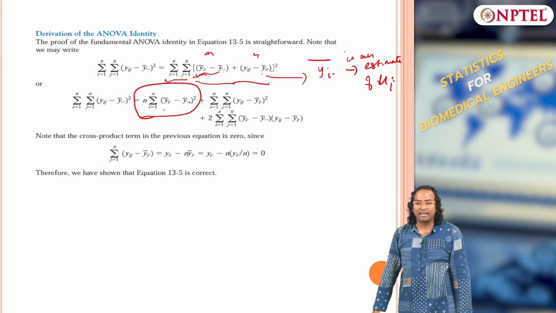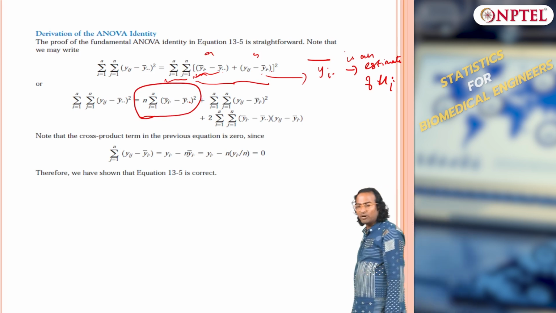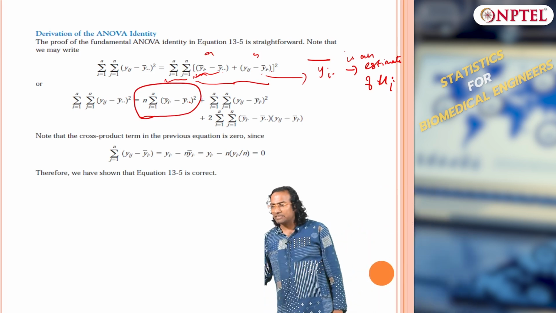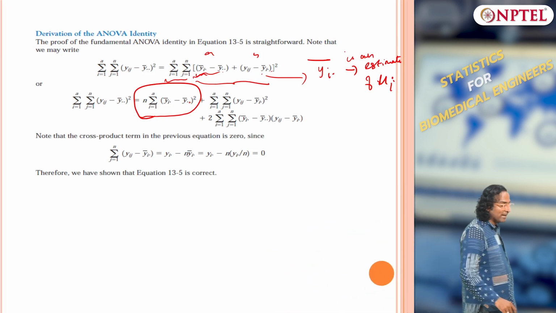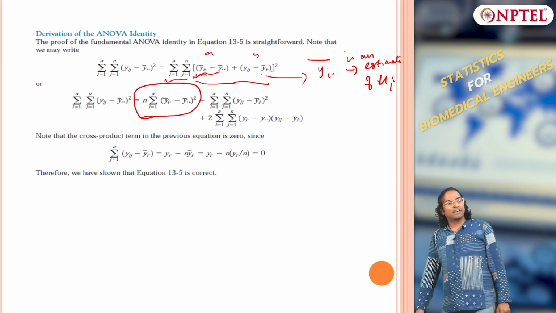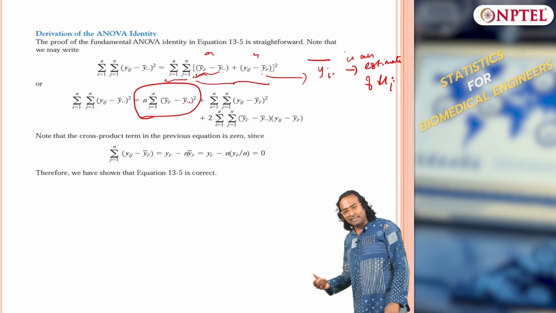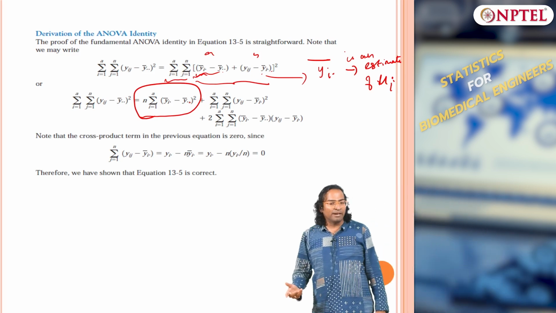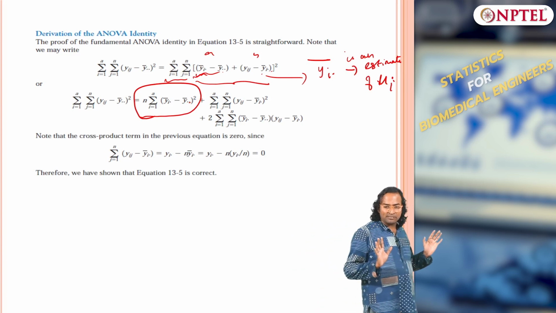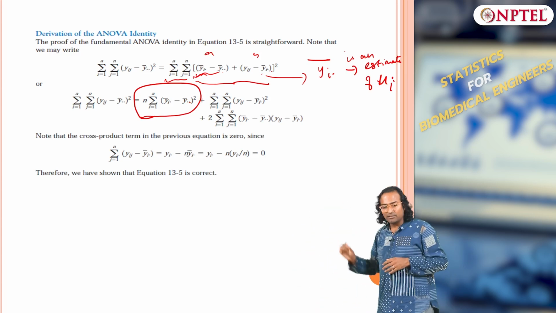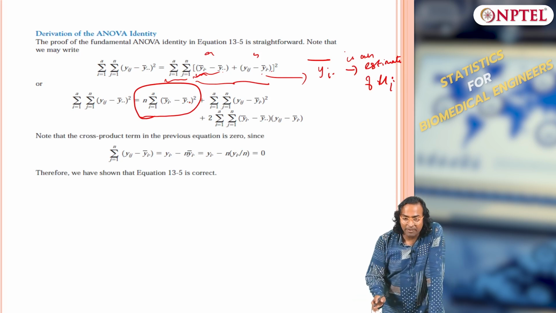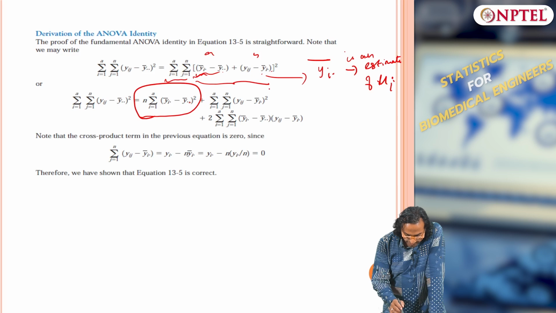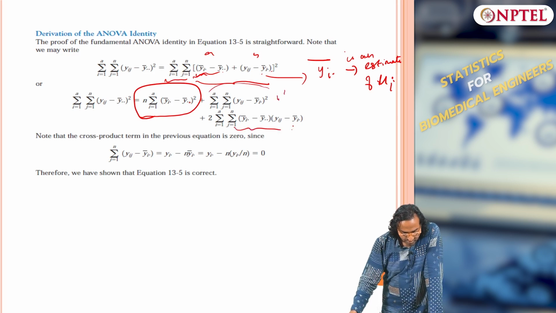Everybody understand how I get this term? This is nothing but my a squared. What did I do? I took the overall grand variance, added and subtracted the estimate of the ith treatment mean, and then did an expansion. So the first term is clear. The second term I did not simplify because it has both i and j axes. So I kept it as such. This is b square and this is 2ab.